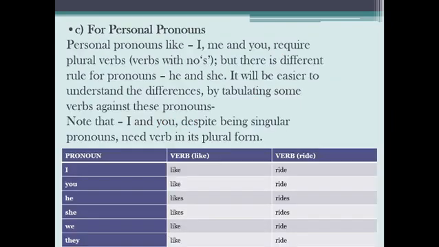Personal pronouns like I, me, and you require verbs with no S. But there is a different rule for pronouns he and she. It will be easier to understand the difference by tabulating some verbs against these pronouns. Note that I and you, despite being singular pronouns, need the verb in its base form. Let us just read some examples. I like ride. You like ride. He likes rides. She likes rides. We like ride. They like ride.